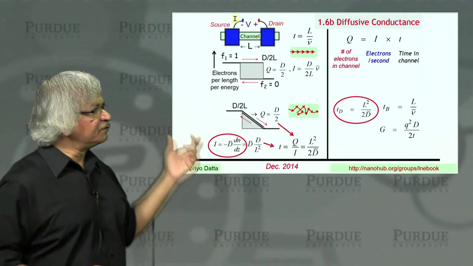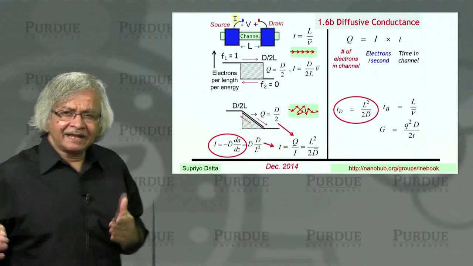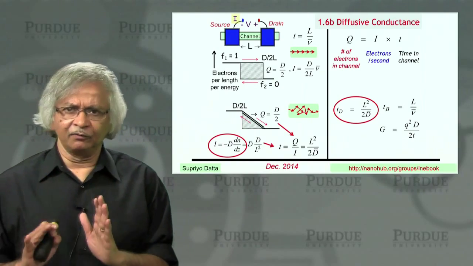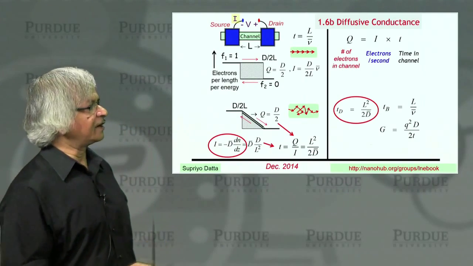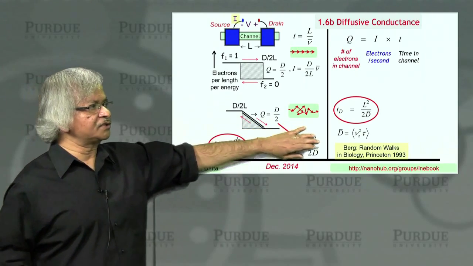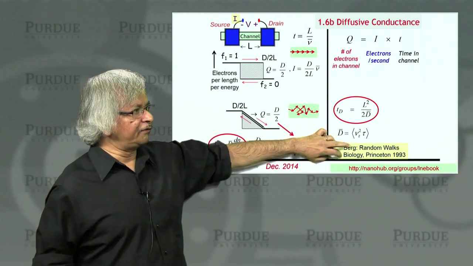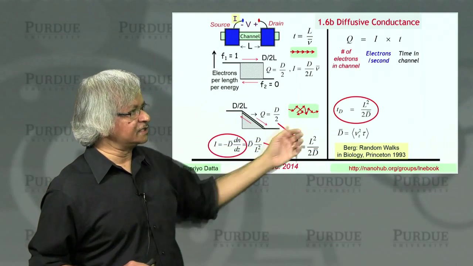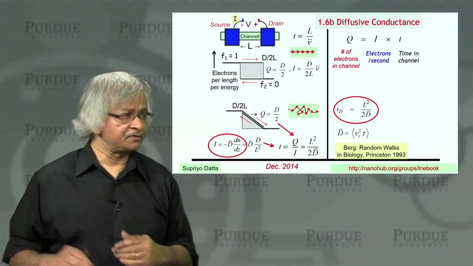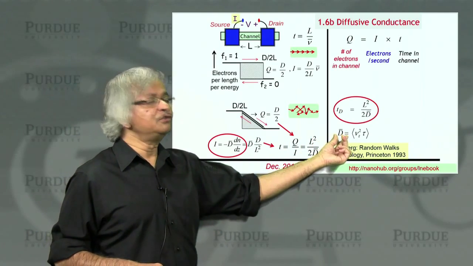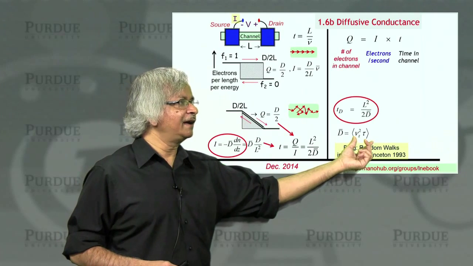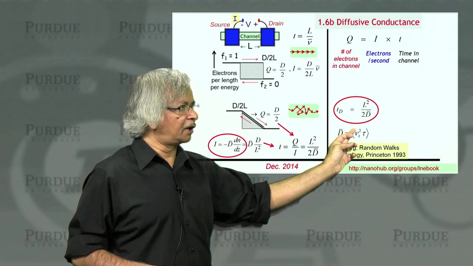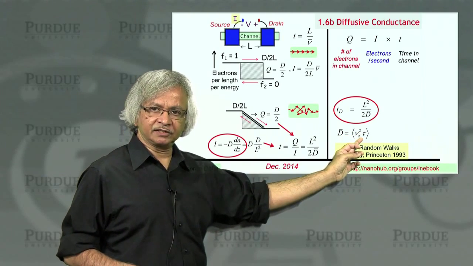Now, where does the diffusion equation come from? That's a detour that I don't want to get into because it's very well known. One of the nice references which gives a very readable description of all this is a book on random walks. It's a short book, and what it shows is where this diffusion equation comes from, and the fact that the diffusion coefficient is given by the average value of v squared tau, where v is the component of v along the z direction.